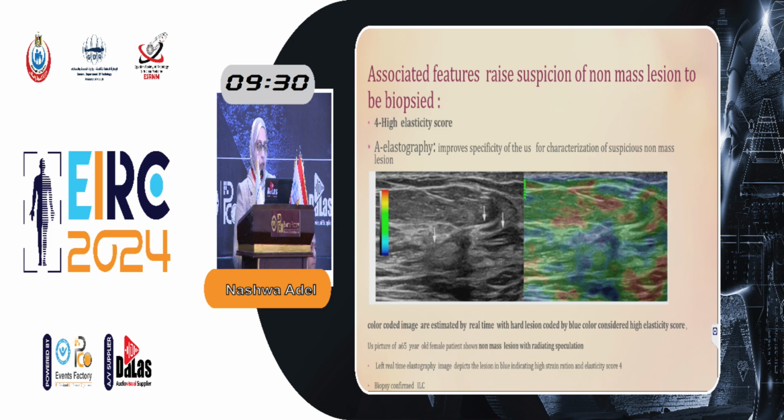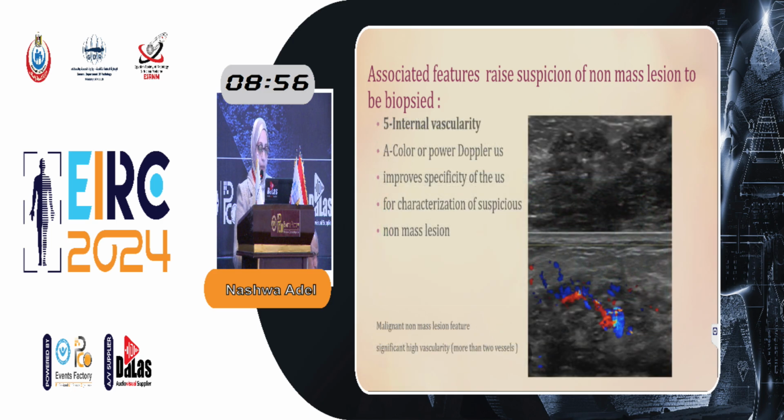Another important feature is high elasticity score. Elastography improves the specificity of ultrasound for characterization of a suspicious non-mass lesion. Here is a color-coded real-time image with a hard lesion coded by blue color, considered a high elasticity score. Picture of a 65 years old female patient with a non-mass lesion with radiating spiculation. The real-time elastography image shows blue color, which is elasticity score 4, and biopsy confirmed invasive lobular carcinoma.